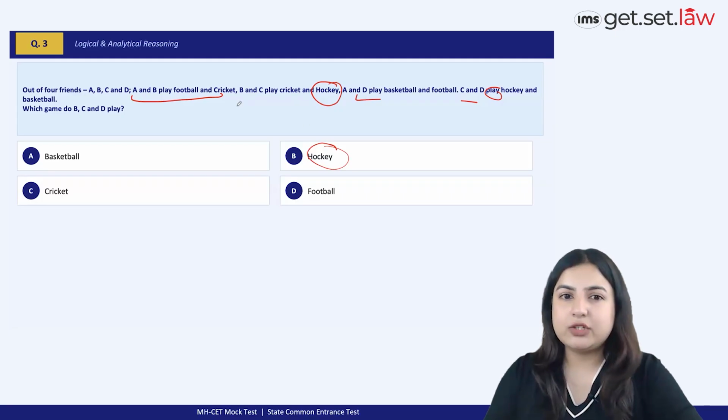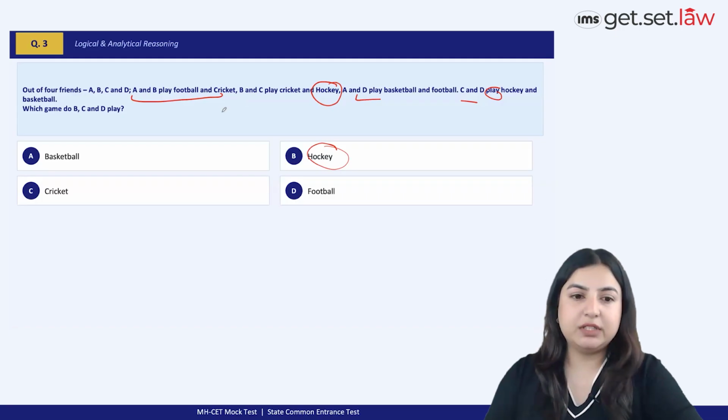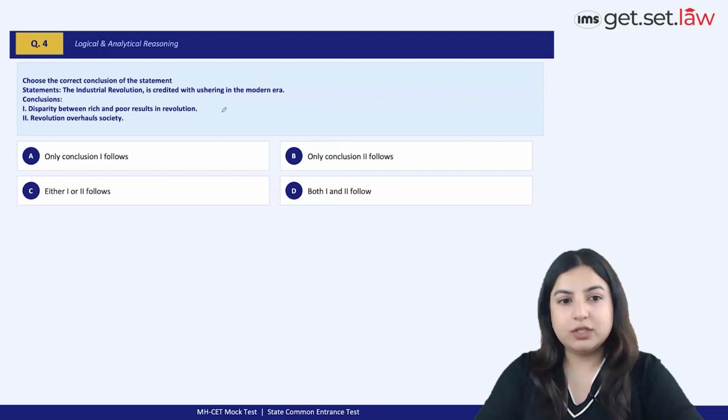But it's a very easy question. I think when you read it and you apply the right sort of logic, you'll be able to arrive at the correct option choice. Next question.